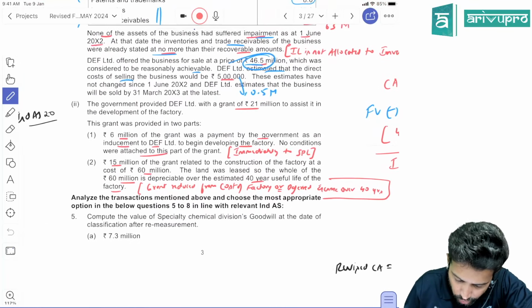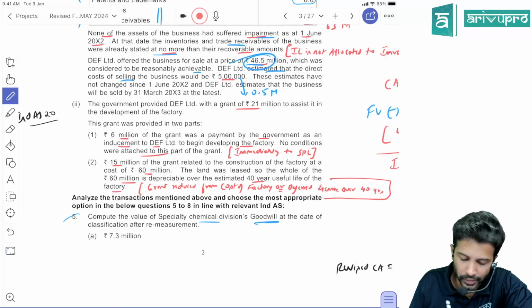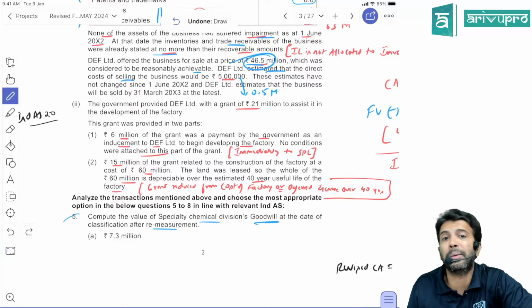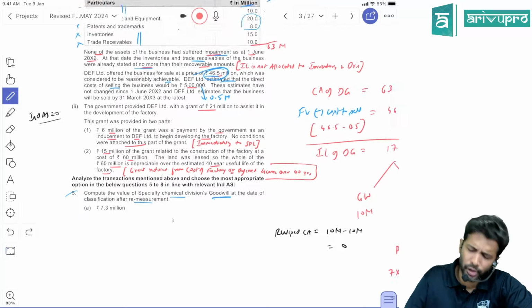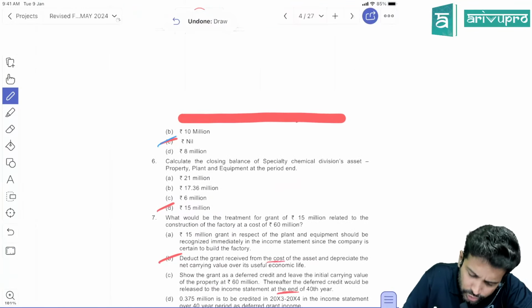Now they are asking you, fifth MCQ, compute the value of specialty chemical division's goodwill at the date of classification after remeasurement. They are asking what is the carrying amount of goodwill after remeasurement. So after your remeasurement, the carrying amount of the goodwill has become 0. No? Entire goodwill you have written out. So nil is the right answer.